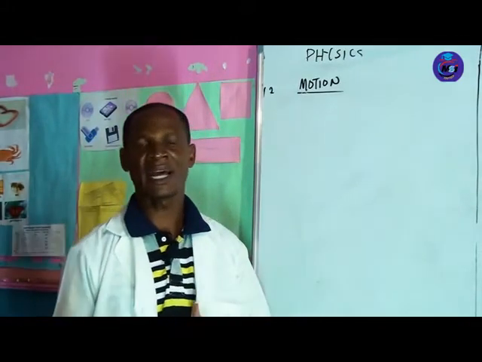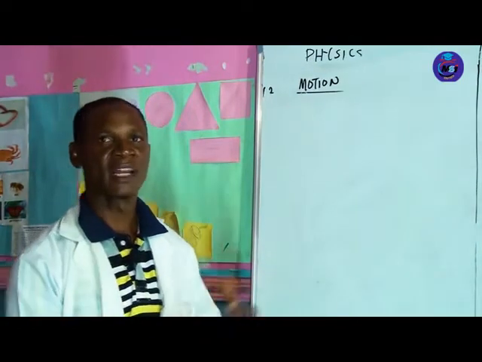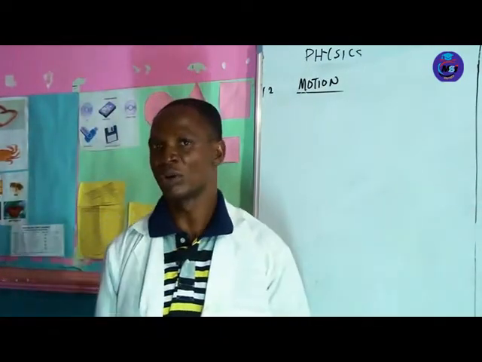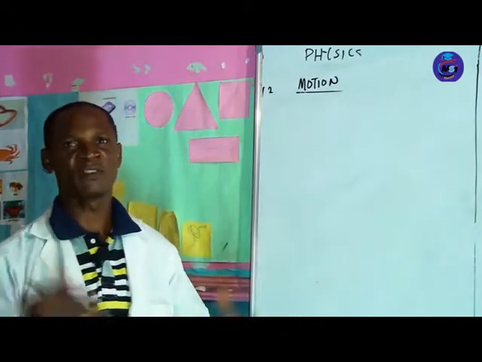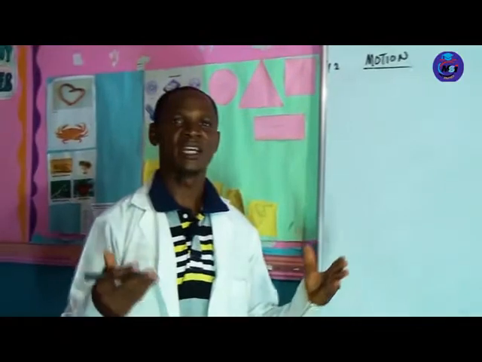That is a car leaving Abuja to Lagos, a car leaving Lagos to London, or a plane from Lagos to Nigeria. Such is a uniform motion, motion in a straight line.